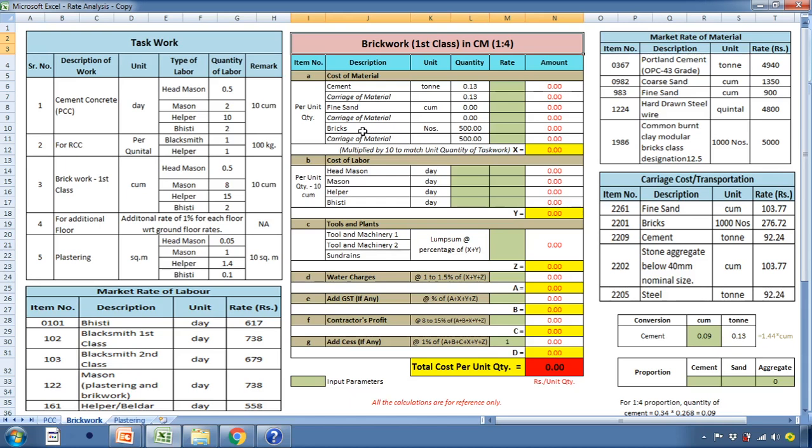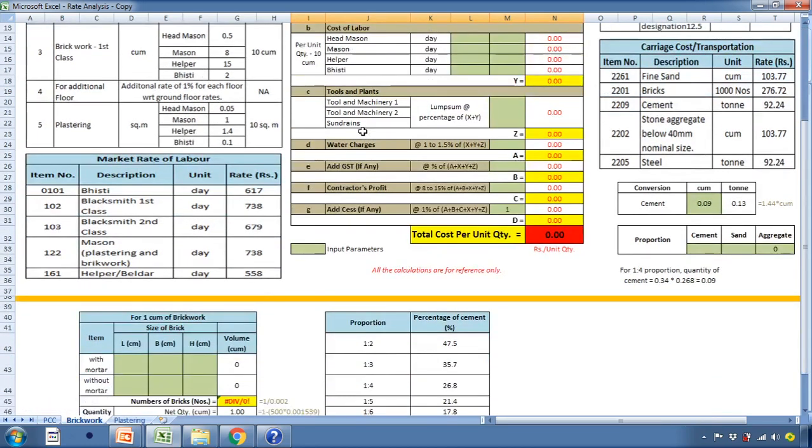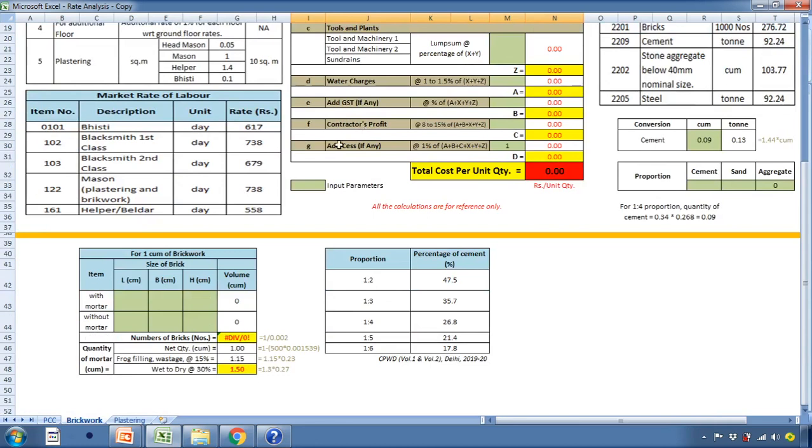Now we are preparing the rate analysis for unit quantity, that is 1 meter cube. So first of all, we would calculate the quantity of brickwork. The quantity of brickwork required for 1 meter cube depends upon the size of brick. The size of brick with mortar and without mortar.